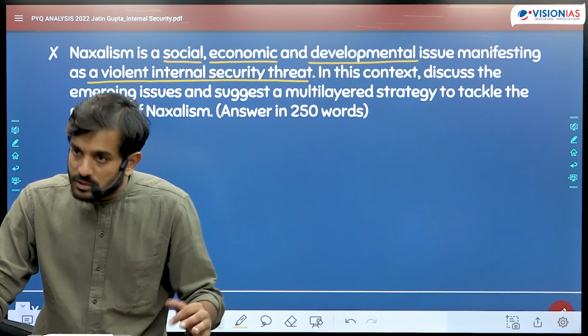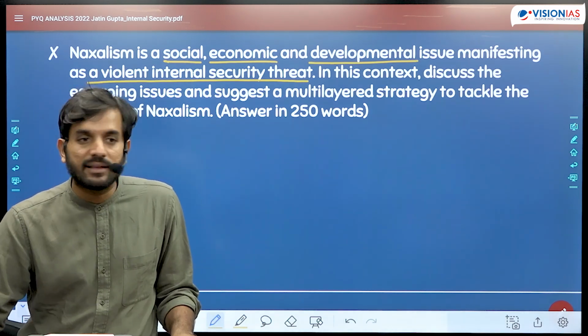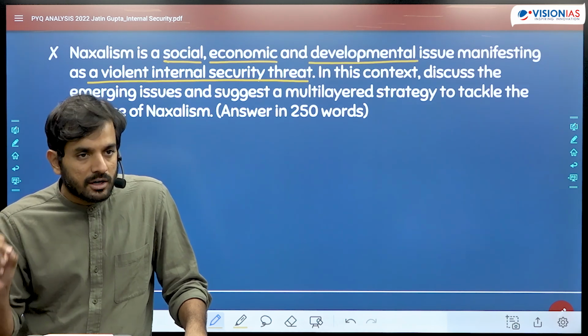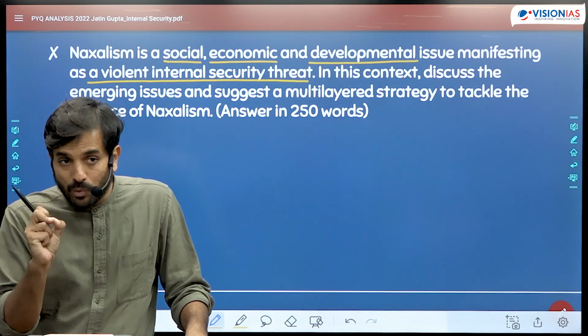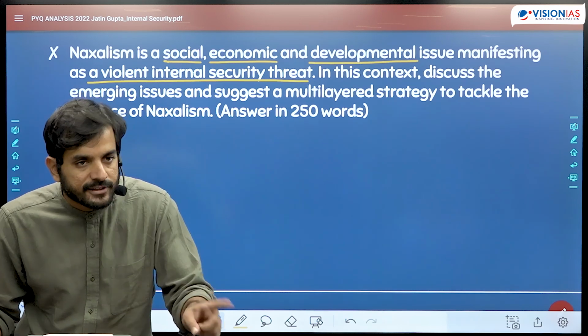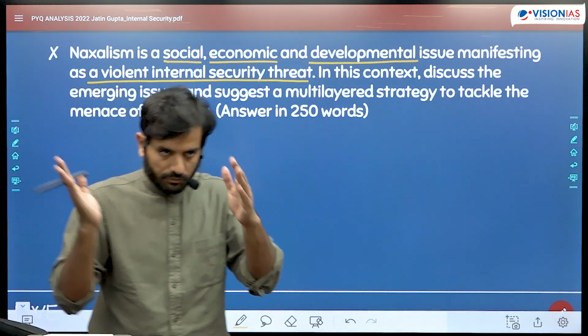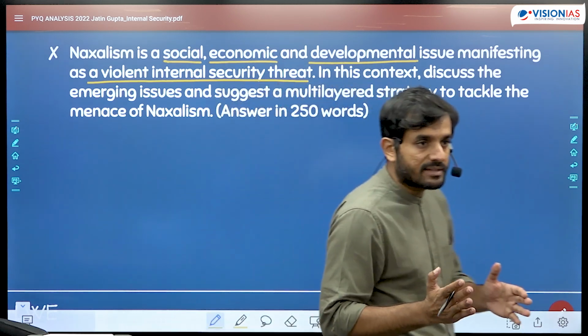He was absolutely correct, because by 2009, almost one-third of India's districts were affected by Naxal violence in some way. This entire belt was called the Red Corridor.